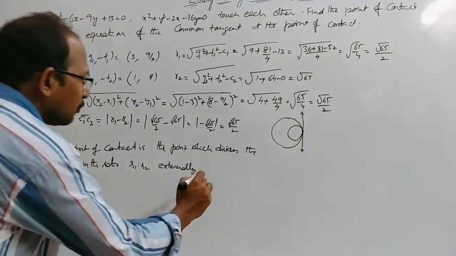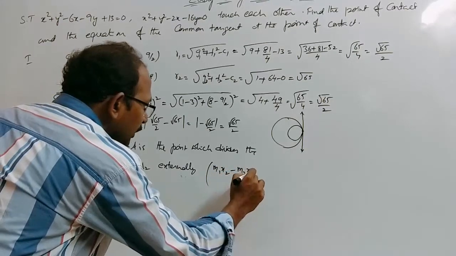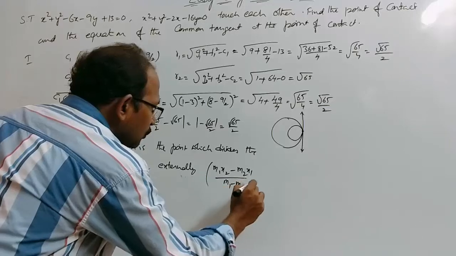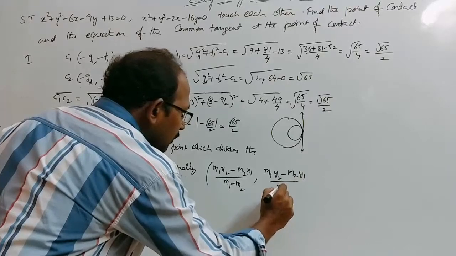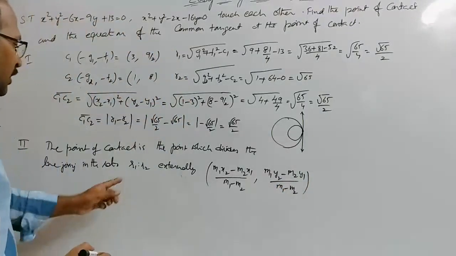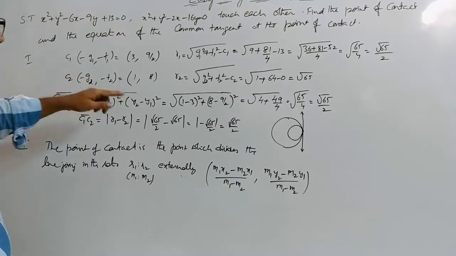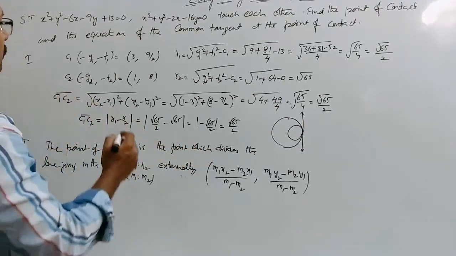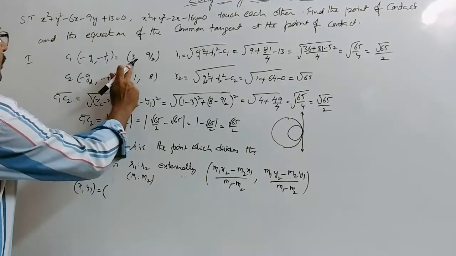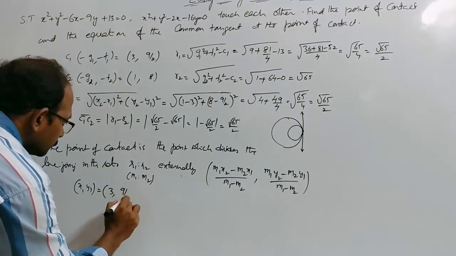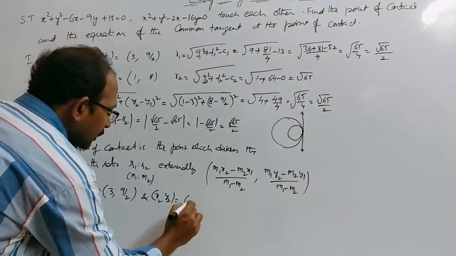Then we have to use the formula for the external point of division: x = (m1x2 − m2x1)/(m1 − m2), and the y coordinate y = (m1y2 − m2y1)/(m1 − m2). Here m1, m2 is nothing but R1 is to R2, and x1, y1 is equal to (3, 9/2) and x2, y2 is equal to (1, 8).